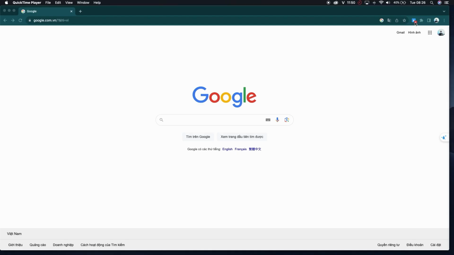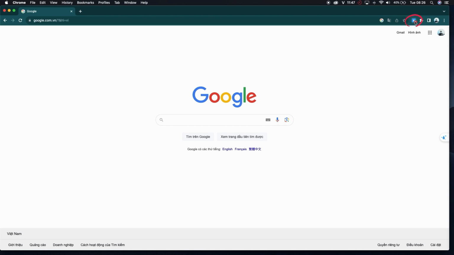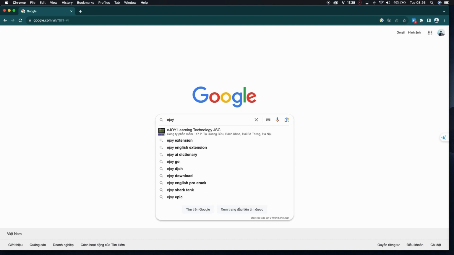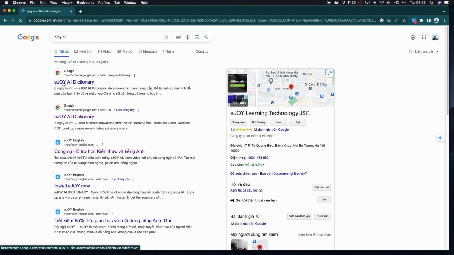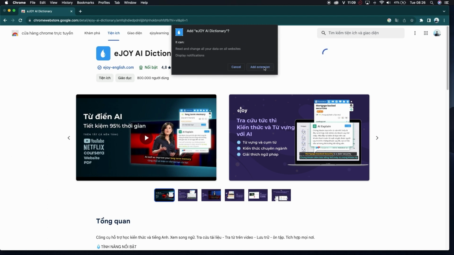To open the lookup window when using a computer, firstly, make sure that you have downloaded the eJOY AI Dictionary onto Chrome or Microsoft Edge or GopGop, which are browsers compatible with eJOY. If not, simply search for eJOY AI, click on the result eJOY AI Dictionary at the top. Then choose Add to Chrome and agree to add the extension.